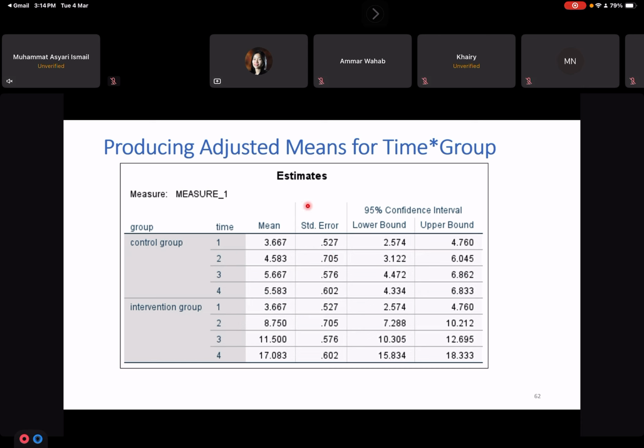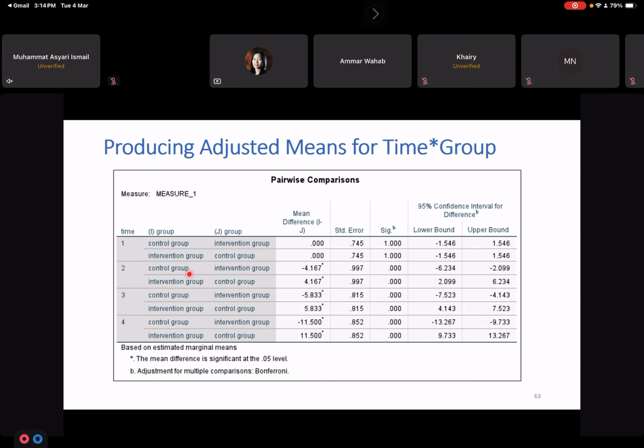Okay, these are the estimated values for time 1, time 2, time 3, time 4 for the control and intervention group, followed by these pairwise comparisons. Whether there is any difference between control and intervention group at time 1. So what is the mean difference? We know that at time 1 there's no difference, right? The mean difference is almost 0, and the p-value is not significant, it's near to 1.